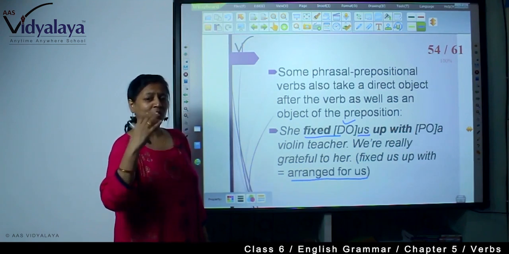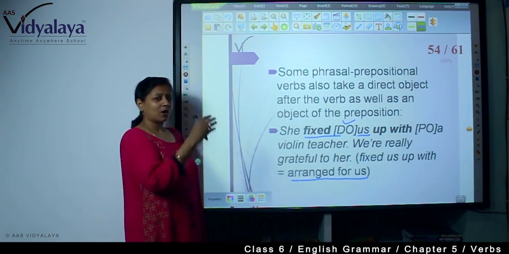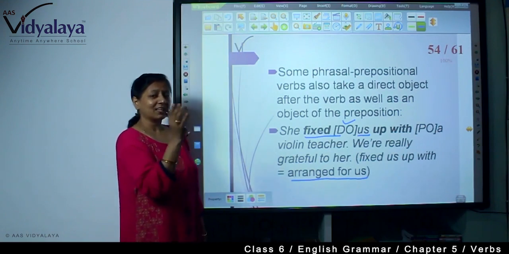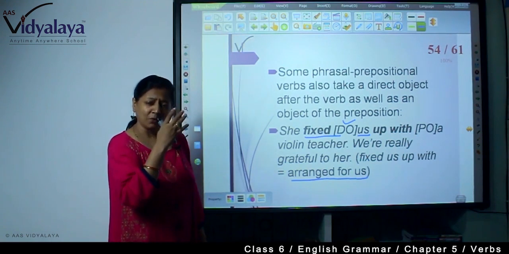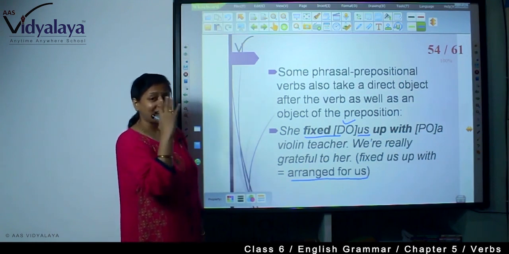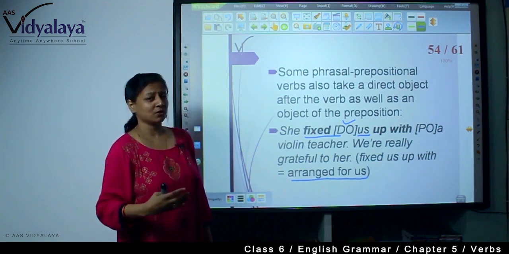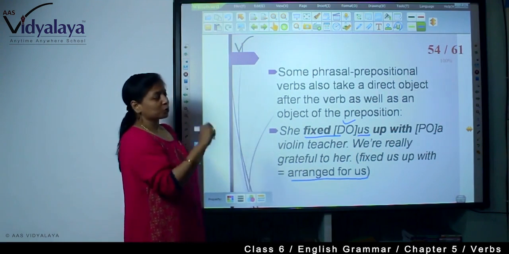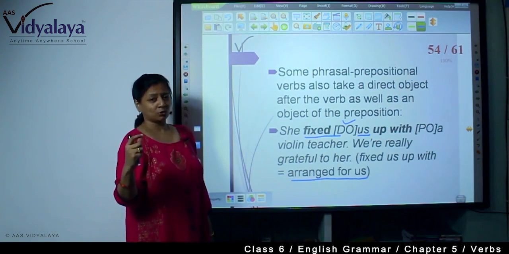Why are we doing this chapter? We are doing this chapter so that you can understand what the real phrasal verbs are. Because when action words are combined with a preposition or adverb, they give a different meaning. There is a huge list of phrasal verbs. You will have to go through that, learn it, learn to use it, and then you can make your writing a really beautiful piece of art. But these are the grammatical rules. If you go through the slide again and again, you will understand what to do and how to do it.